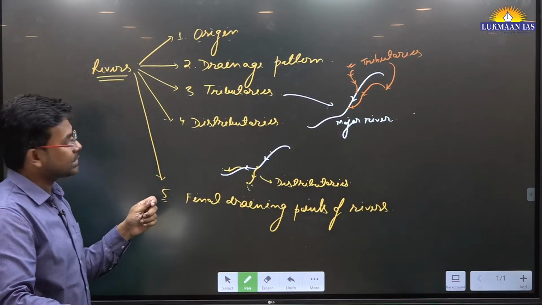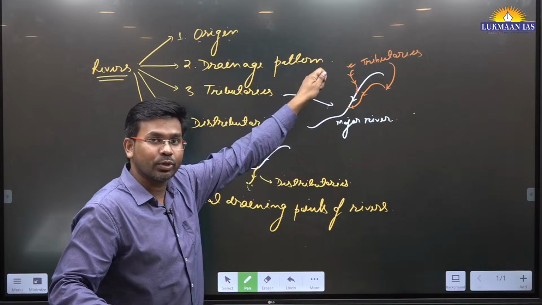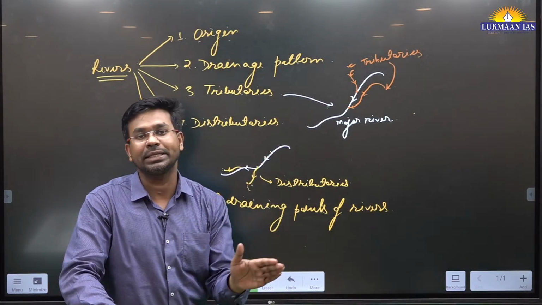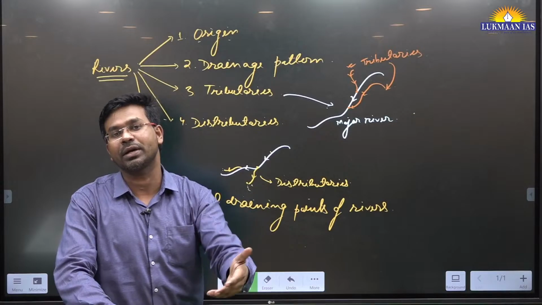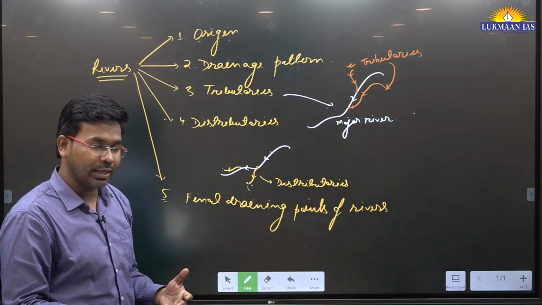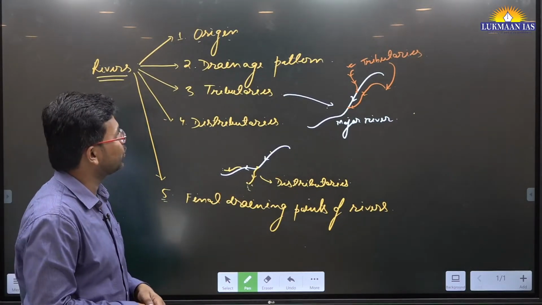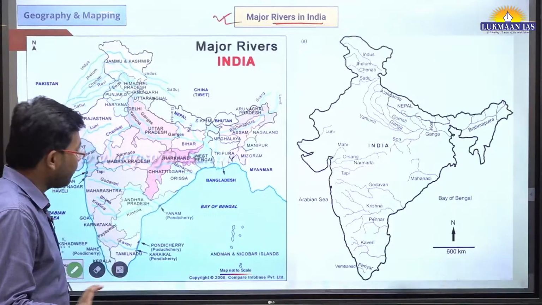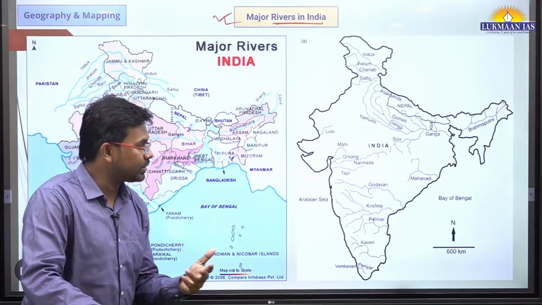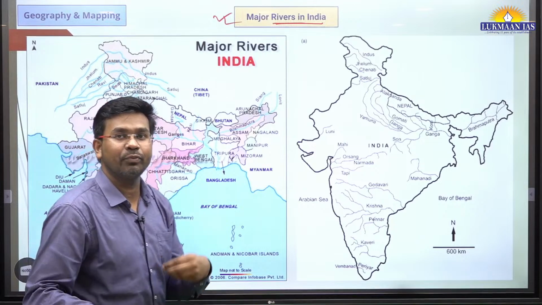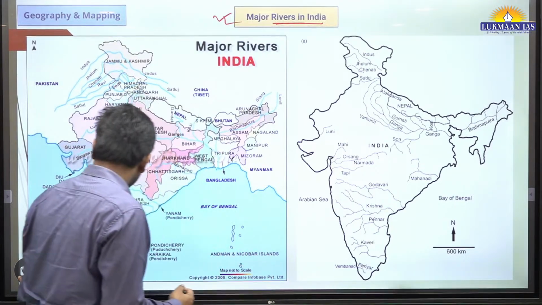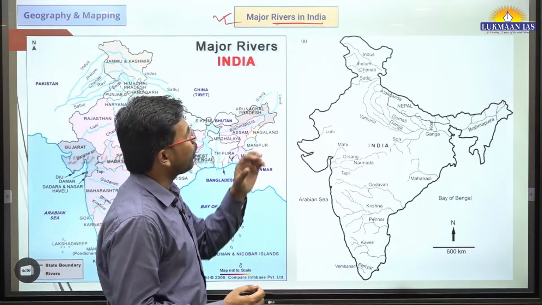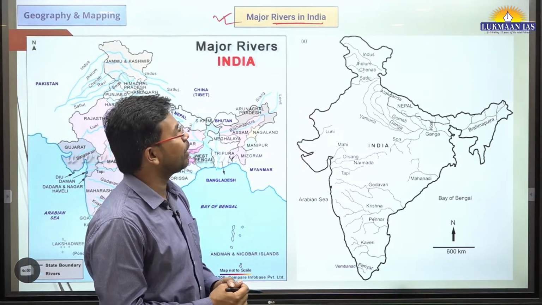So rivers generally originate from natural places, then flow a long distance, finally merging or adding their water somewhere, maybe in the ocean. So long rivers, big rivers, do it that way, alright. So today we want to understand about mapping of rivers in India. We need to understand from where these rivers are originating, where these rivers are going and all. So quickly we will understand the names of the rivers.